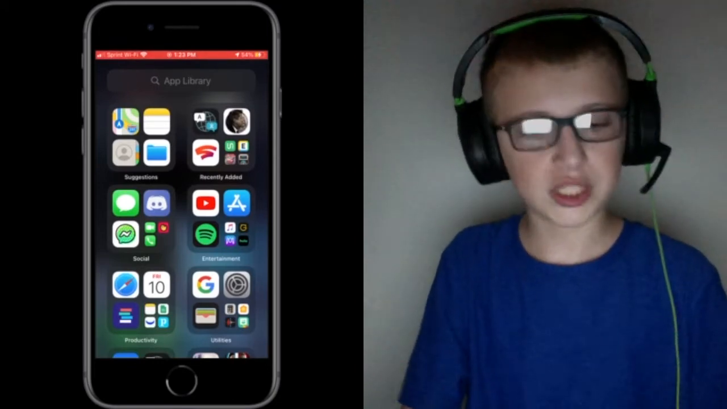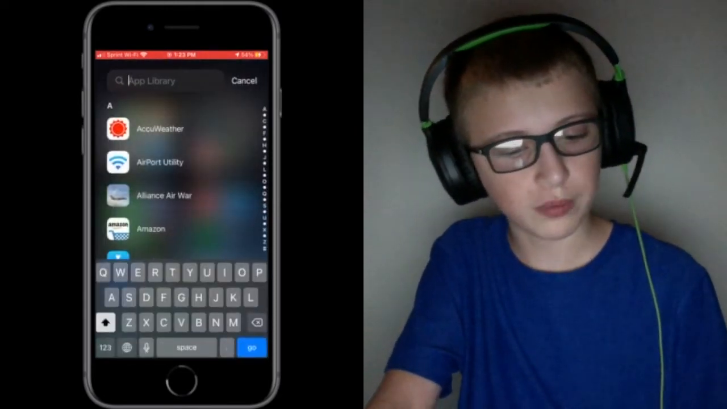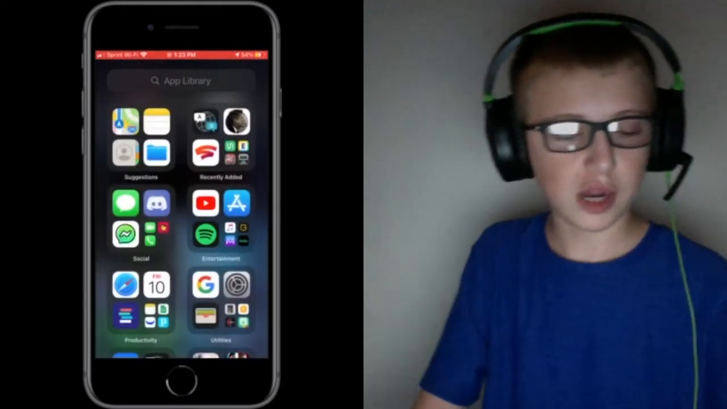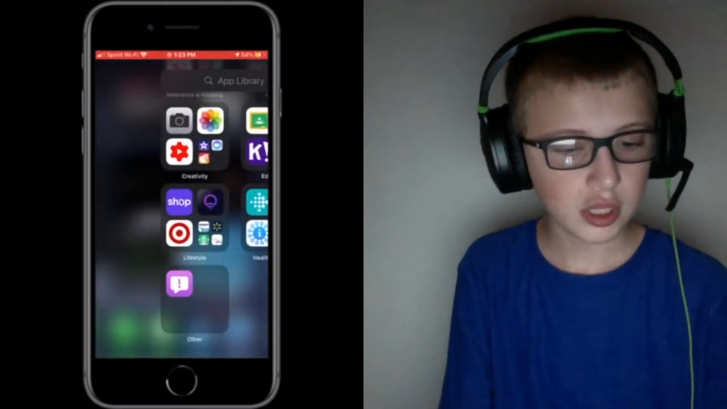That's all this update does, is copy Android. I don't know why. They couldn't come up with anything else, though. So we have this very nice looking app library with all your apps. It automatically sorts them. Pretty cool.